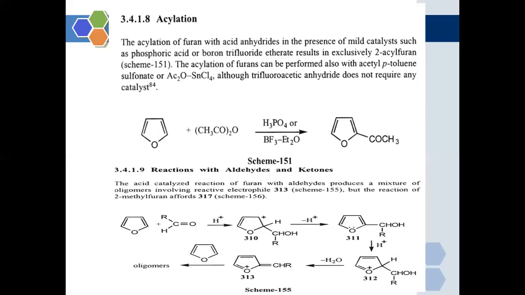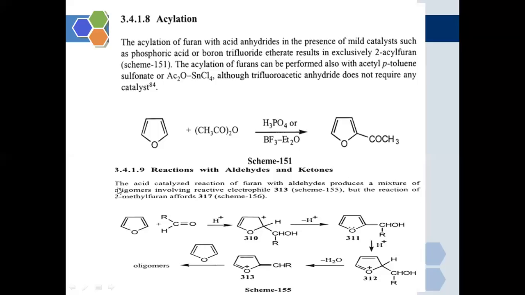The acid catalyzed reaction of furan with aldehyde produces a mixture of oligomers involving reactive electrophiles. So it will react readily with the aldehyde functional group to generate a reactive electrophile.